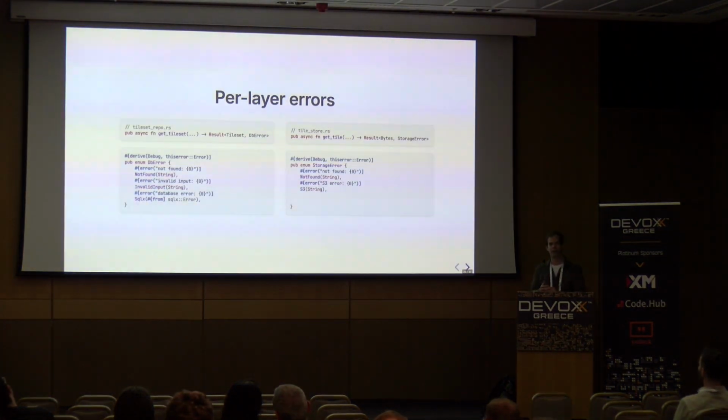And if we go back and look at what we were actually using in that request handler to get a tile, we have a function that gets a tile set, which is the metadata about the tile layer. And we have a function that gets the tile itself. One returns data from the database, the other returns imagery from S3. And what we've done well is that we've said that these both have their own error types. So in the first case, we return a DB error. In the second case, we return a storage error. And looking at those types, we can see we have branches for the user gave me an invalid value, the value was not found in the database, and so on. But substantially, they're two different things.